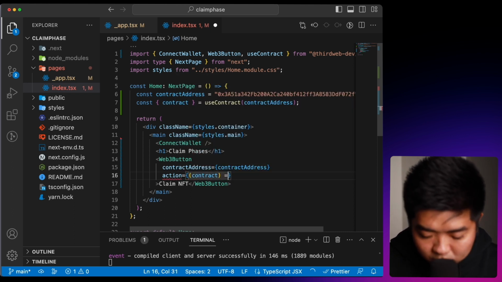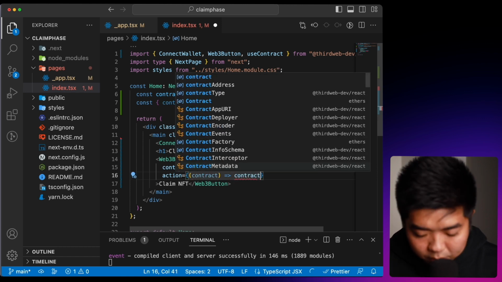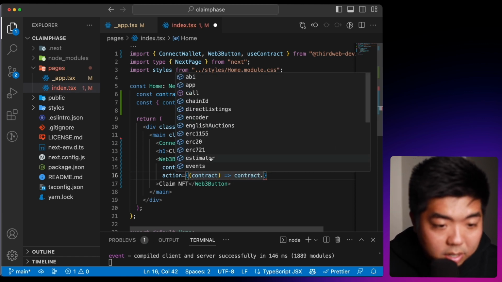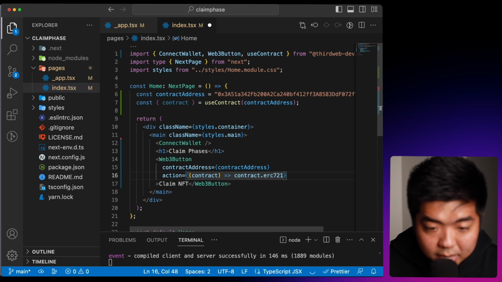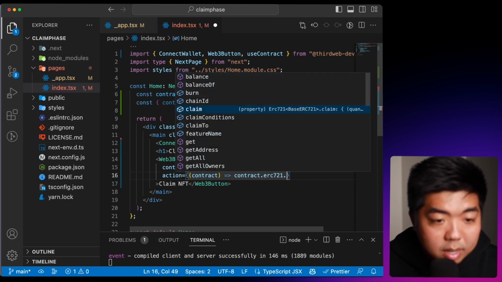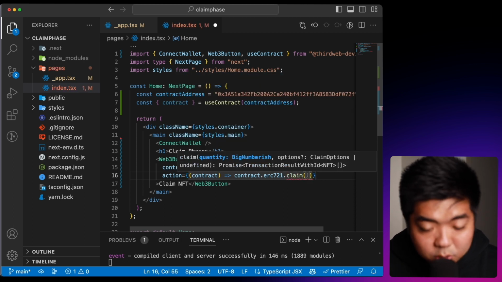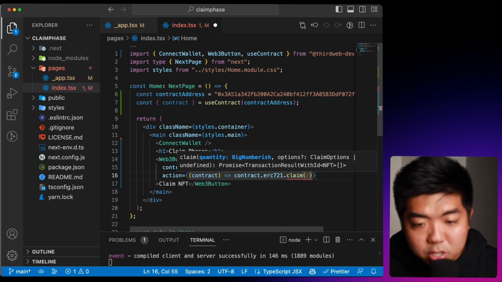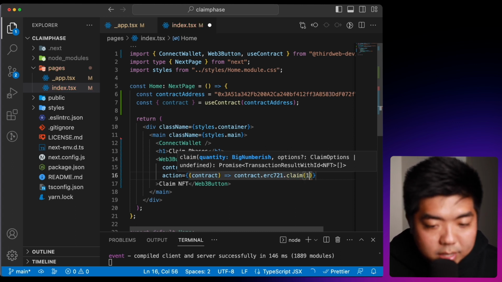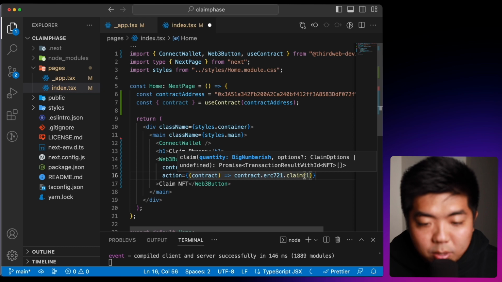And the next thing we're going to do is set an action, and this action is what action this button is going to do. So on our contract, we can first specify that it is an ERC 721 contract, and within that we can actually do the claim function, and the claim function is going to claim an NFT, and we just need to pass the quantity. And just for this demo purpose, we're just going to pass that you can always claim one NFT